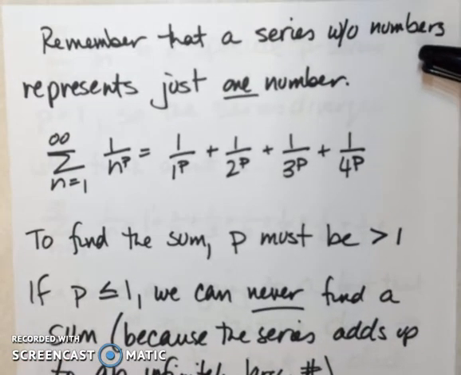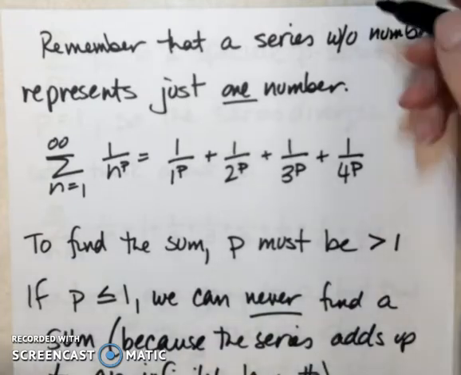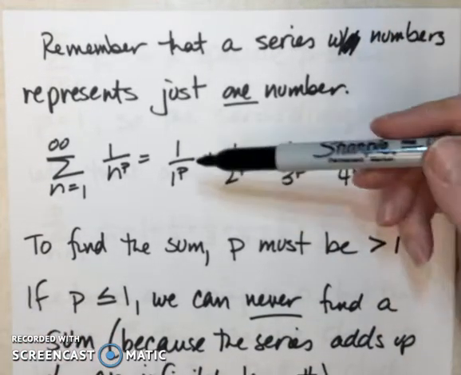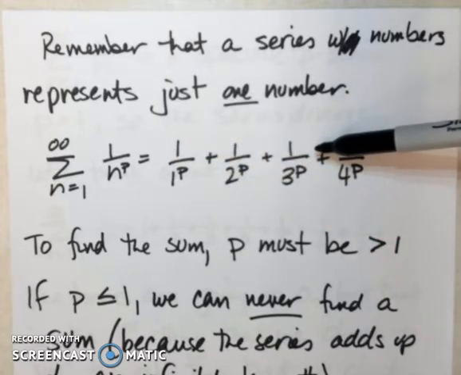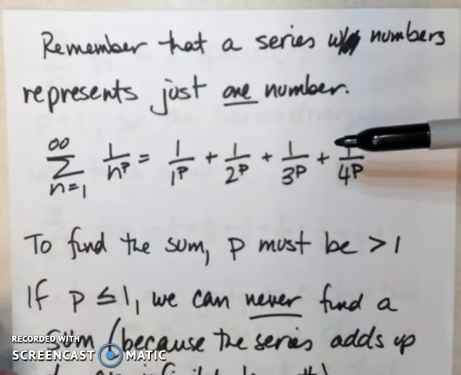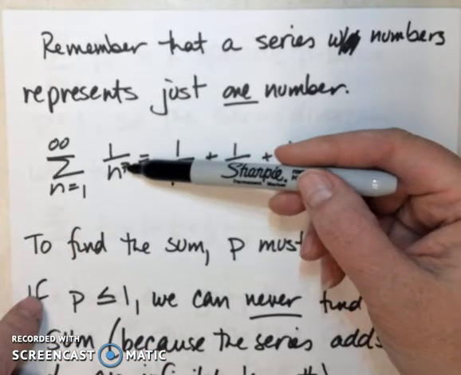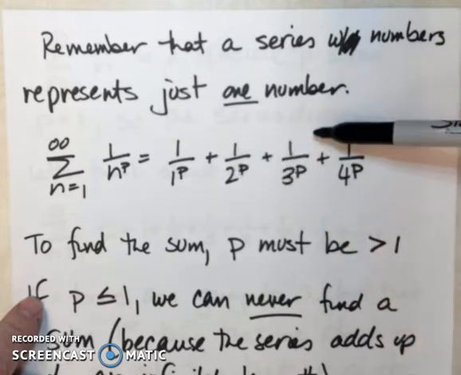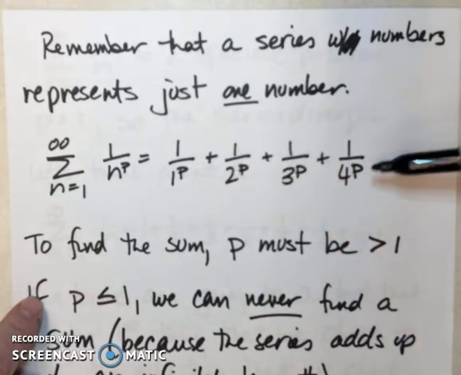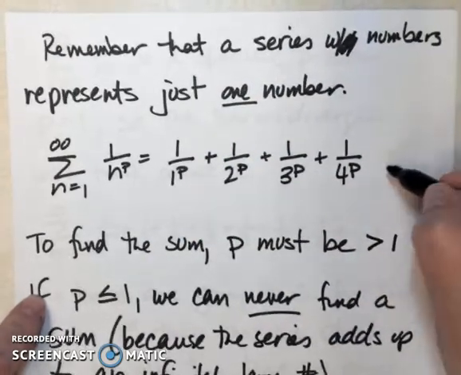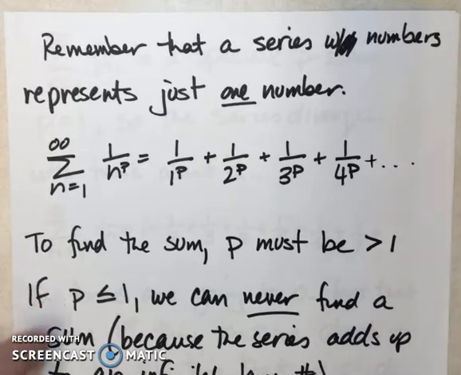Remember that a series with numbers represents just one single number. So if I have this series, this is just going to give me a single number, depending on what p is. Like if p was 3, it'd be 1 over 1 cubed plus 1 over 2 cubed plus 1 over 3 cubed plus 1 over 4 cubed, dot, dot, dot.